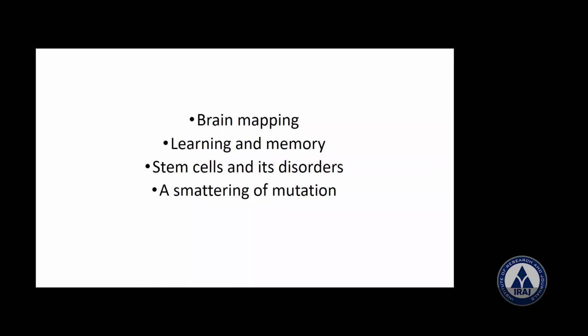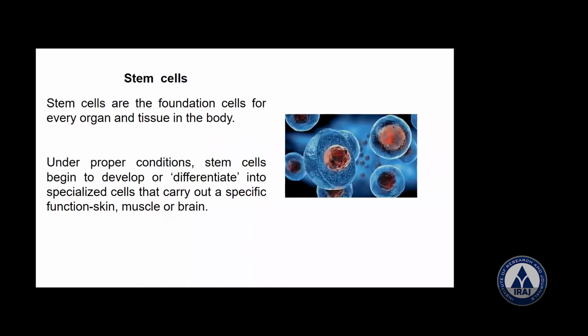Now, next we'll go on. First I'm talking about stem cells. Now what are stem cells? As I told you, brain mapping, learning and memory, stem cells, and mutations are a good present field of research now. Now we are talking about stem cells. After that, I'll go to brain mapping. Later, we'll go to learning and memory. These three only I'll talk about, because my time is only 45 minutes.